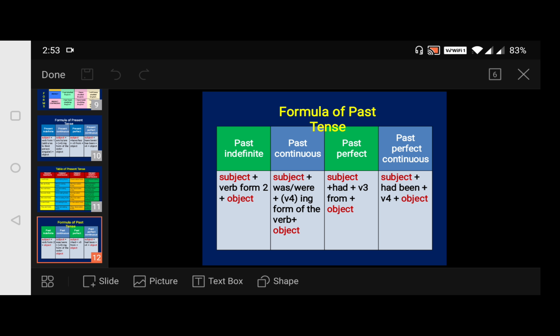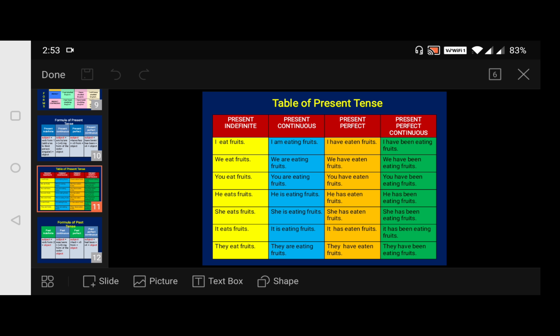Okay. Coming to the formula of past tense. But before that, let me tell you some more additional information regarding the present tense. The negative of the simple present tense is formed using is not, am not, are not, do not, does not, etc. For example, if you add a not to an affirmative sentence, it will change into a negative sentence.